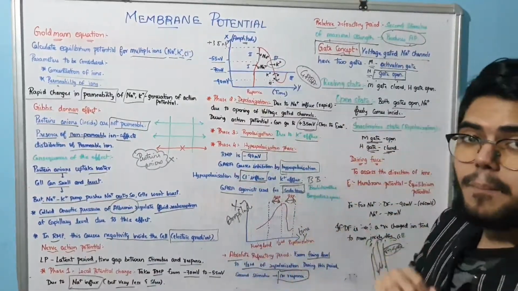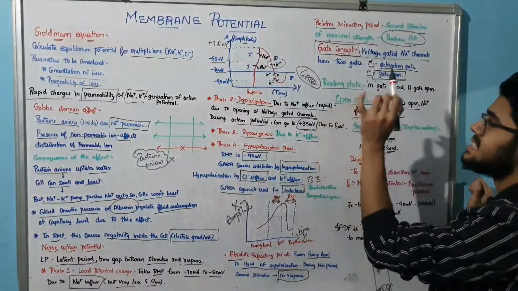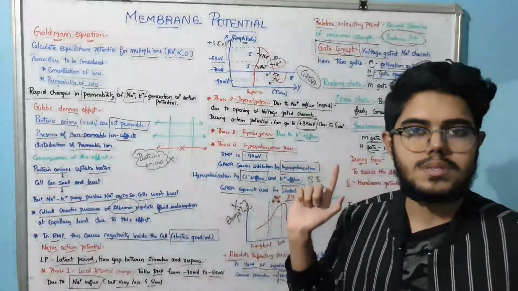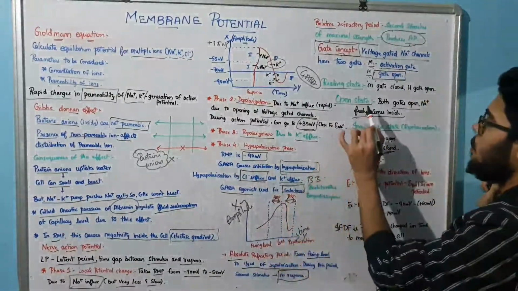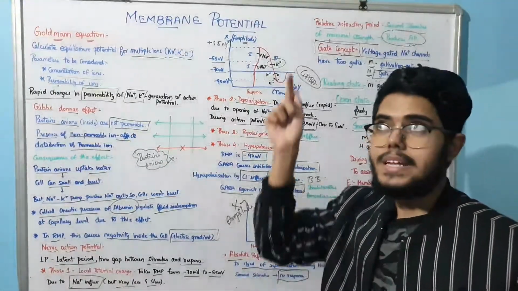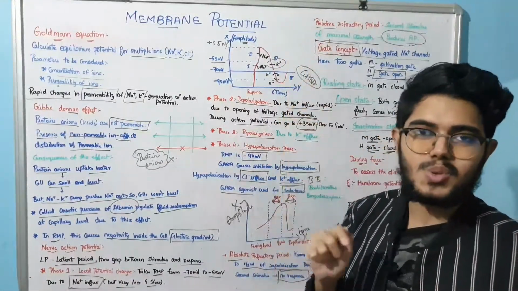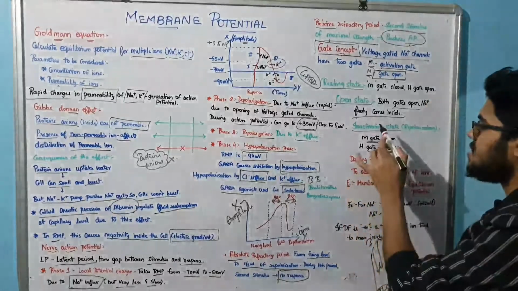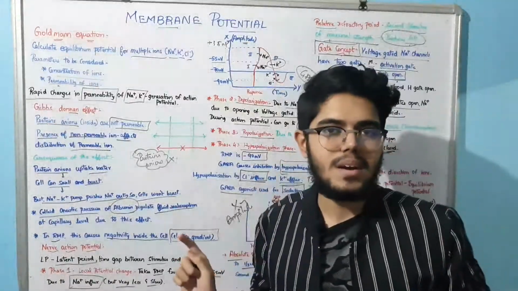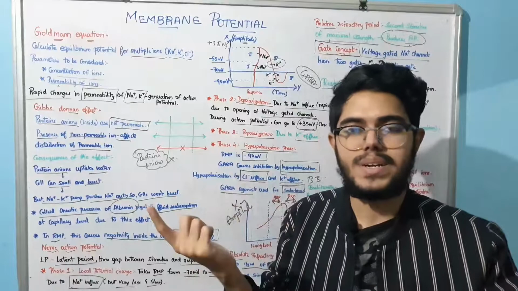These are the three important phases you have to know. Resting state, everything is closed. Open state, all are open, so sodium can pass through. Inactivation state, the M gate is open, the H gate is closed, so it is inactivated.